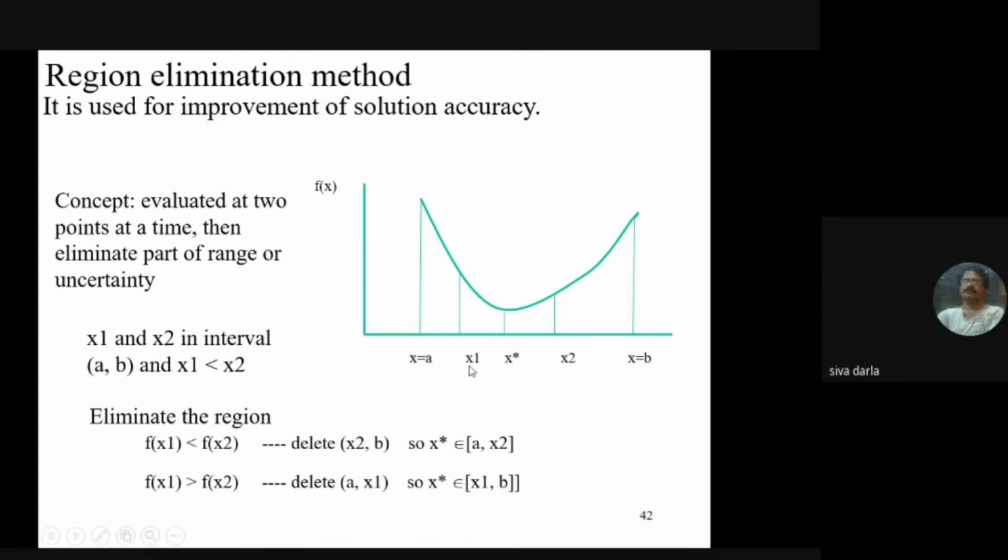If f of x1 is greater than f of x2, then the region from the lower bound a to x1 is eliminated. The new uncertainty range is x1 to b, so the optimal point is in the updated range x1 to b. Like this we go on. If the values at these 2 points are equal, then we can eliminate either side, that means a to x1 as well as x2 to b are eliminated.